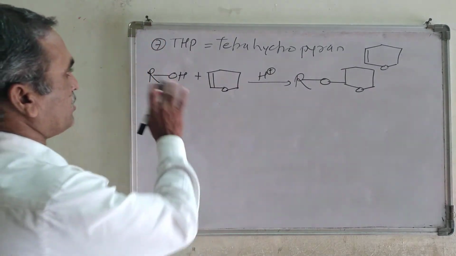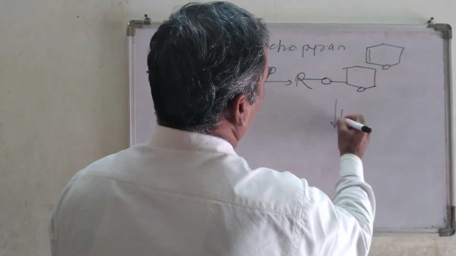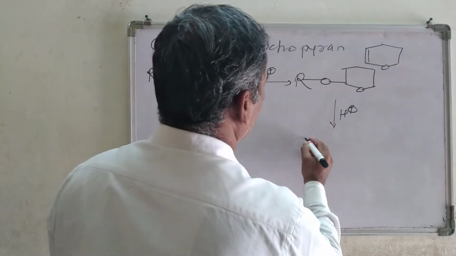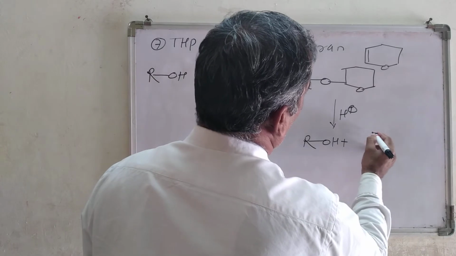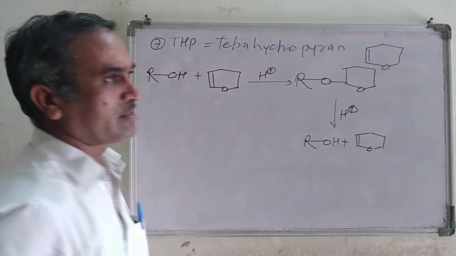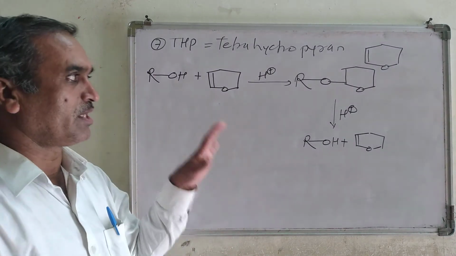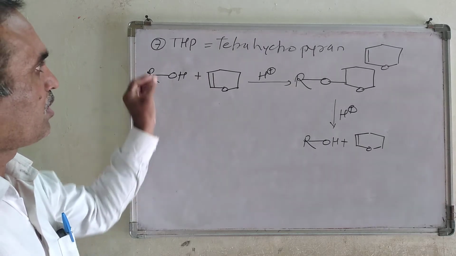Now this is the protection, and then it is treated again under acidic condition, and generally we will get ROH plus whatever compound we had taken originally, which is regenerated after the completion of the reaction. So this is called protecting and deprotecting.